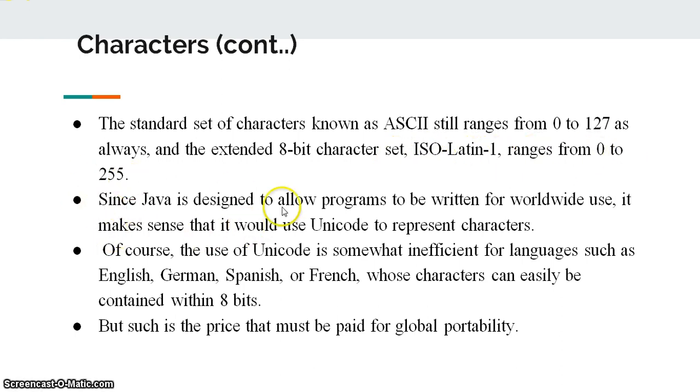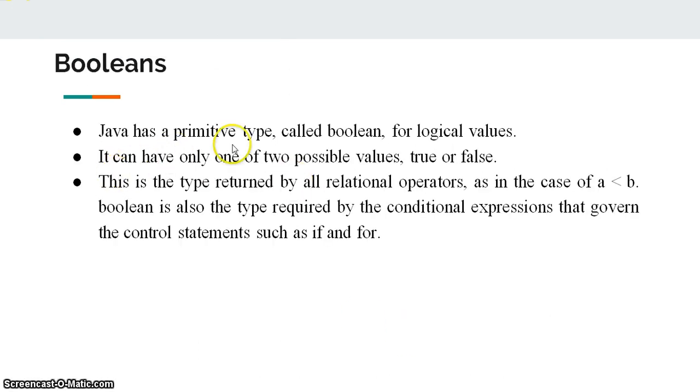Since Java is designed to allow programs to be written for worldwide use, it makes sense that it would use Unicode to represent characters. Of course, the use of Unicode is somewhat ineffective for languages such as English, German, Spanish or French, whose characters can easily be contained within 8 bits, but such is the price that must be paid for global portability. Booleans. Java has a primitive type called Boolean for logical values.